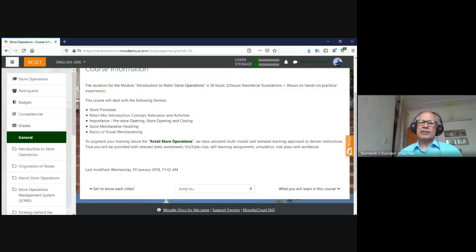Now, as I told you, Moodle is so flexible that you can use a cloud-based version as I'm displaying it to you now. We can have its server-based installation as in our university. We can have it as a standalone. We can install it on our own laptop also, and we can even install it on a USB pen drive, and from there also it can work. So it has so many possibilities.